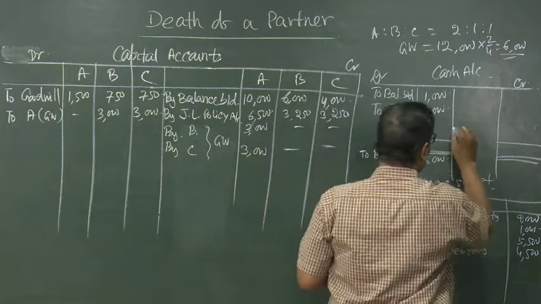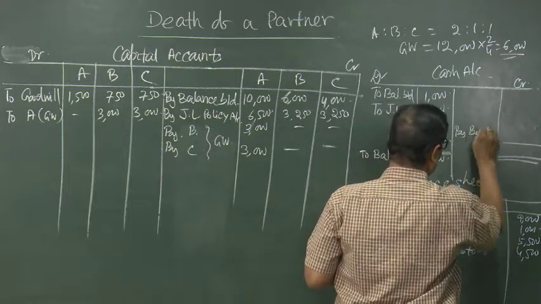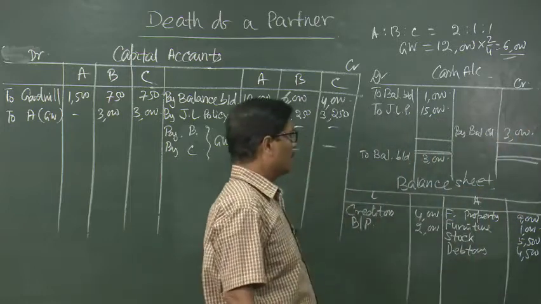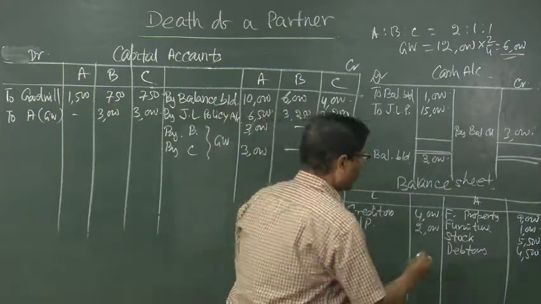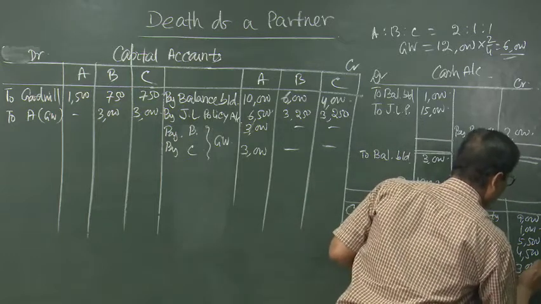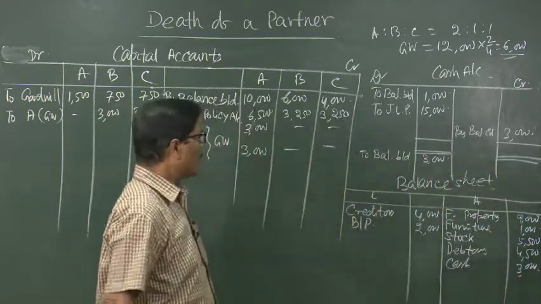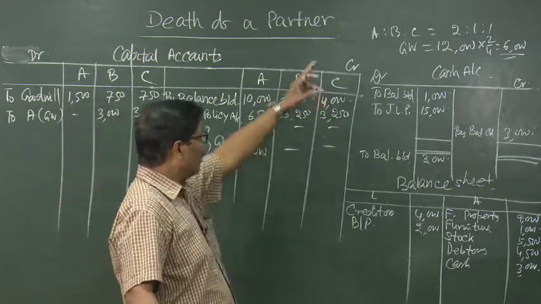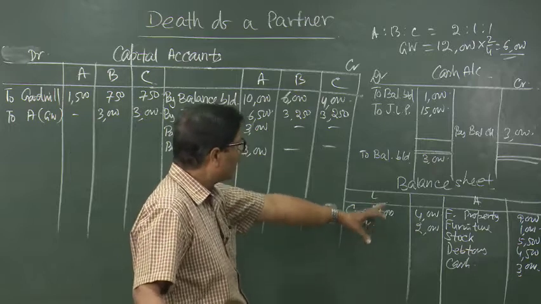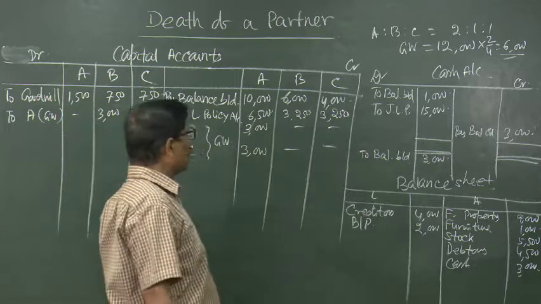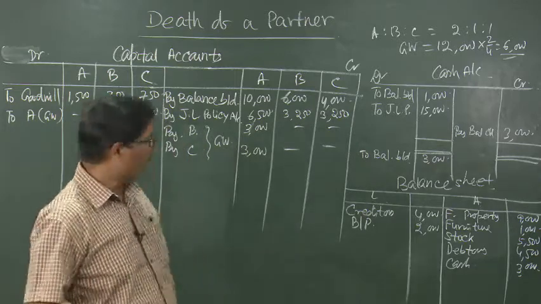So, if it will be by balance carried down 3,000, then only it will be possible, and once it is possible you can take it here, cash or bank account 3,000. In the new balance sheet prepared after the death of A, cash account will have to be shown at 3,000. Okay, now what is the amount due to him? First let us determine.